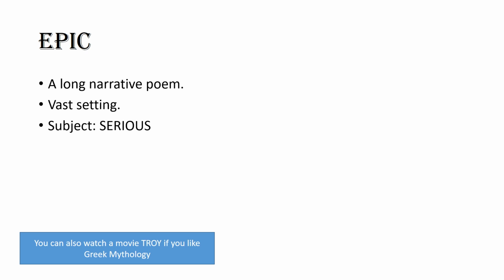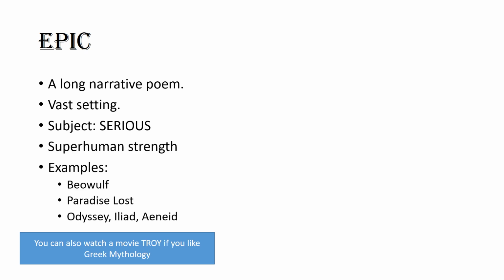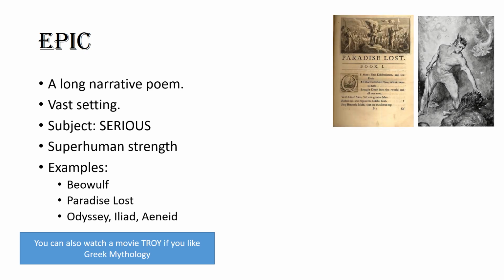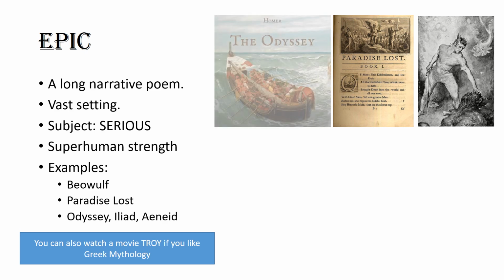An epic is a long narrative poem with tedious subject matter, having a vast setting, and it involves deeds of superhuman strength. For example, Beowulf, one of the oldest manuscripts in English literature. Then we have a single epic extended in 9 to 10 books, that is Paradise Lost by John Milton.